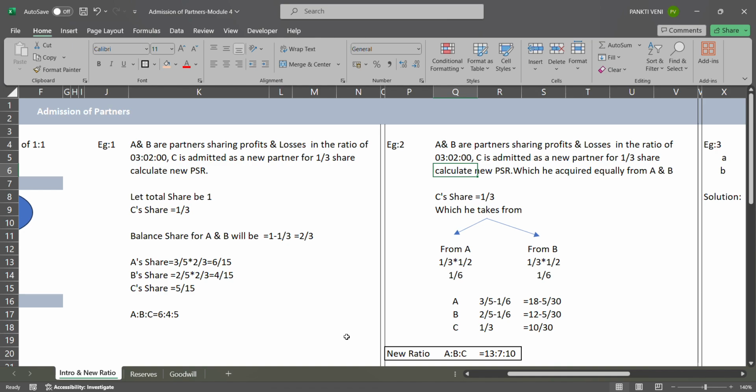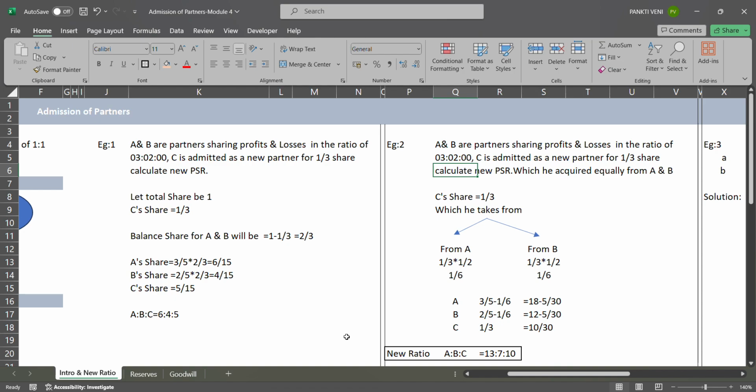So now I can conclude, for calculation of the new ratio, I am supposed to check my question. After reading the question, first point, I check whether sacrificing information is given or not given. Say sacrificing information is given, then it becomes easy.